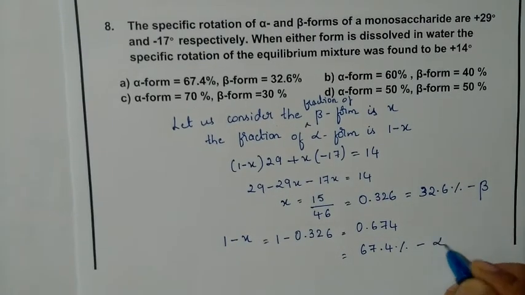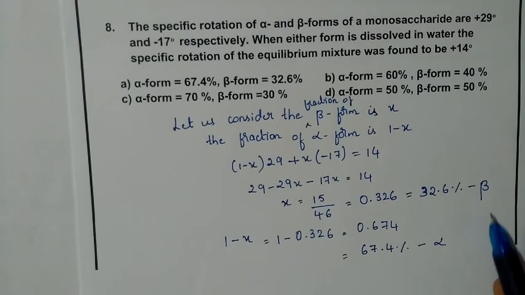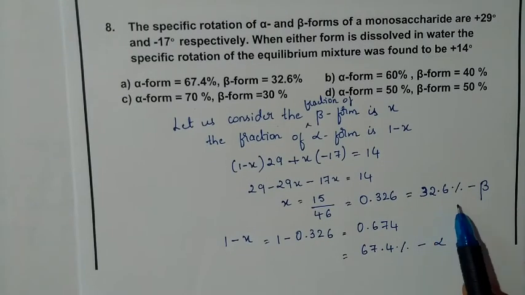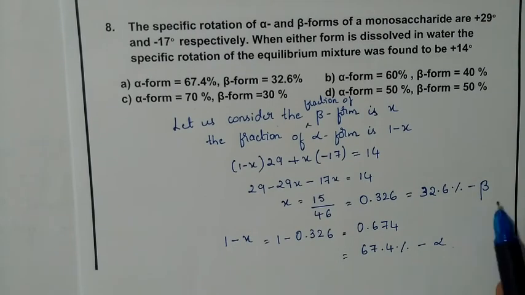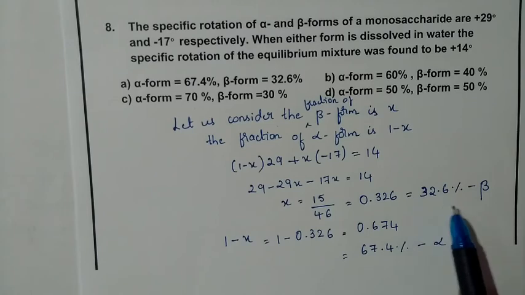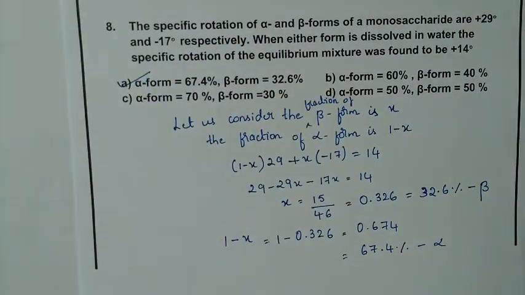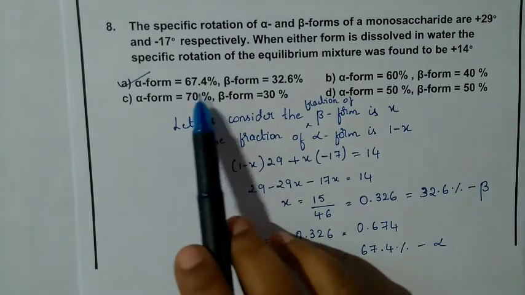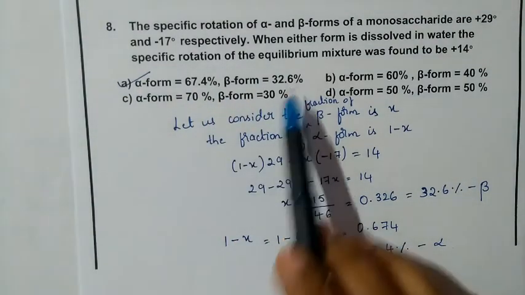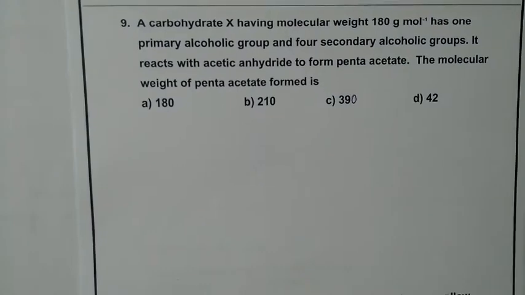And this is our alpha. So we have alpha here as 67.4%, and beta here 32.6%. So our option is option A. That is the correct one: 67.4 and 32.6. Next question.